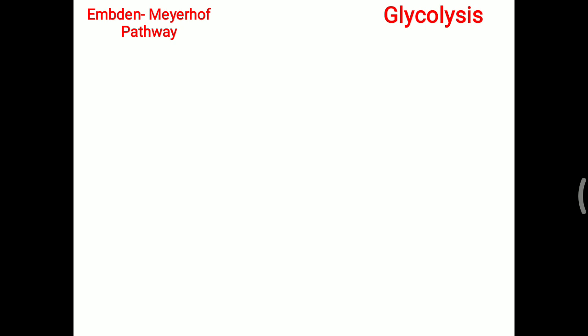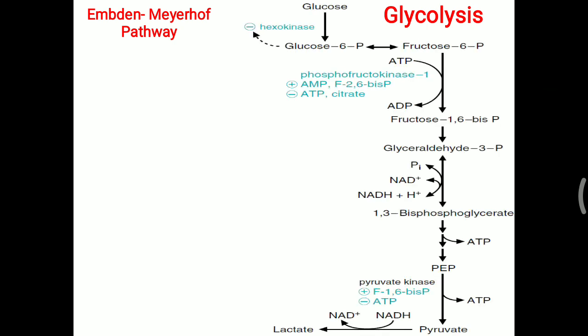So first, glycolysis. Glycolysis is also known as the Embden-Meyerhof pathway. Sometimes it is called the EM pathway or Embden-Meyerhof pathway, as an alternative name for glycolysis, and that is asked in the Viva as well as in MCQs. So what happens in glycolysis? Simply glucose to pyruvate, and in anaerobic condition, lactate formation.